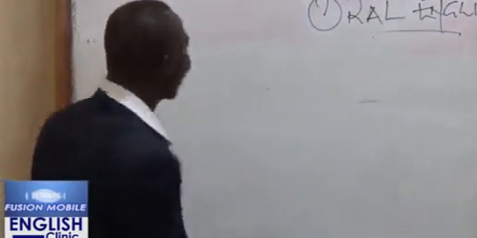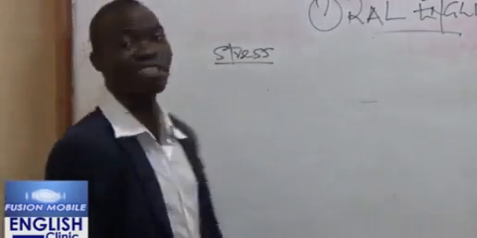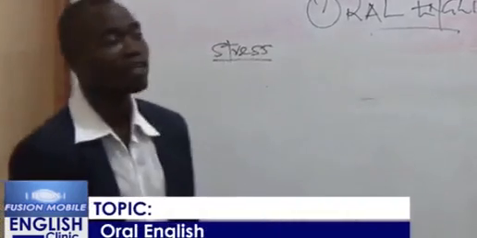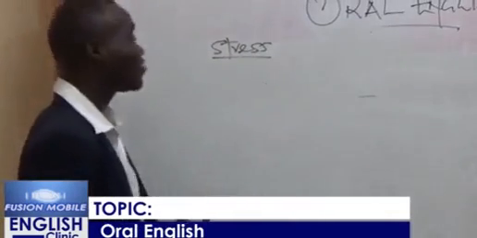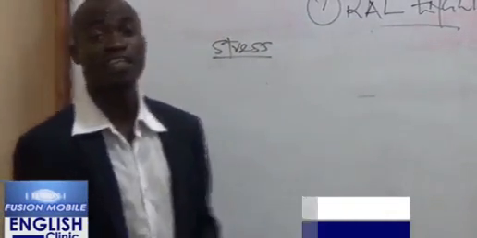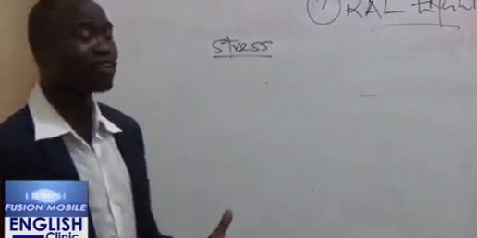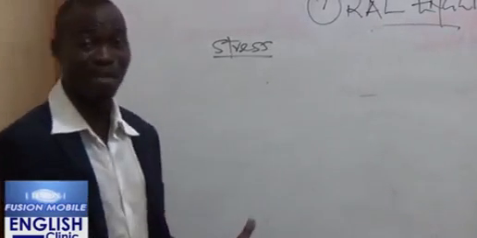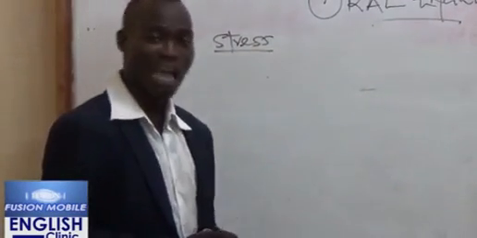Now stress. What do we understand by stress? Now the English language is a stress-timed language. Now what do we mean by stress-timed? It means that stress is very, very important in the distinction between words in the English language. So we have two types of language in the world. We have some languages that are stress-timed and others are tone-timed. For instance, the Yoruba language is a tone-timed language.